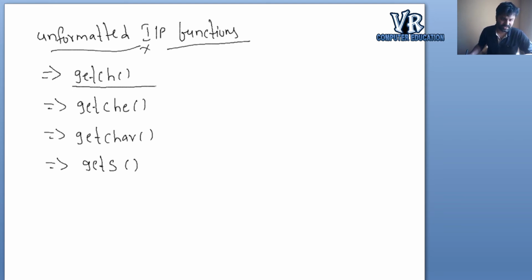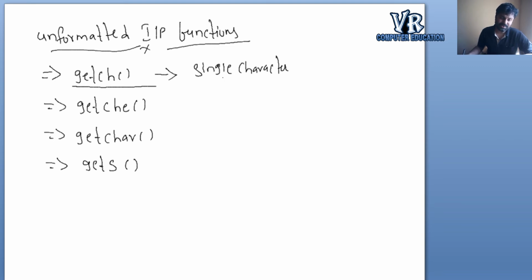First, getch. It accepts a single character from the keyboard, and that character is immediately displayed on the console without waiting for the enter key to be pressed.